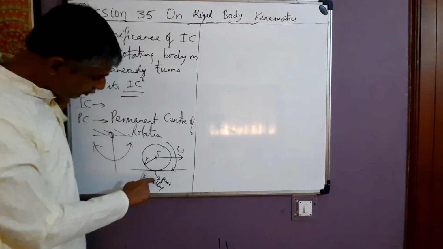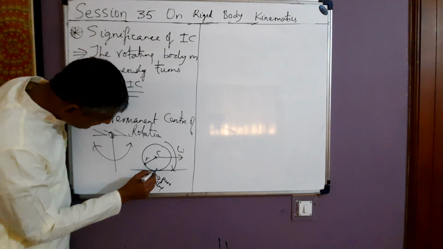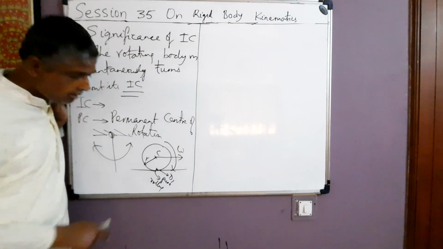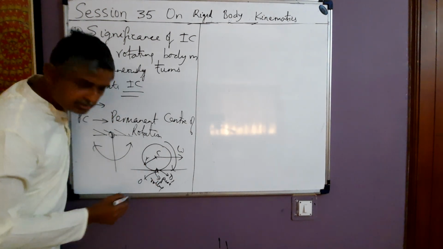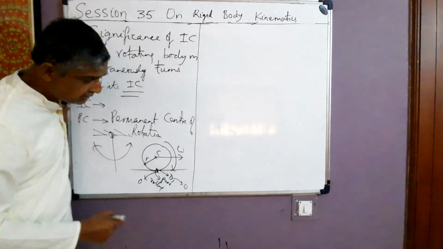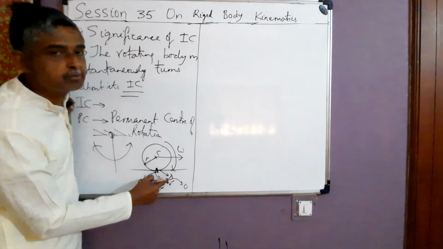The drum undergoes pure rolling with respect to ground. So at some instant, material point D1 of the drum is in contact with the ground. The velocity of the location of the ground with respect to ground is 0. So from the pure rolling criteria, the velocity of D1 with respect to ground is also 0. So at a certain instant of time, location D1 of the drum is the IC of the drum with respect to ground.